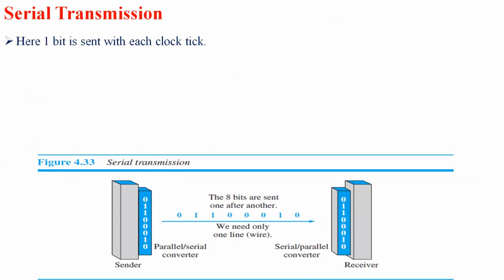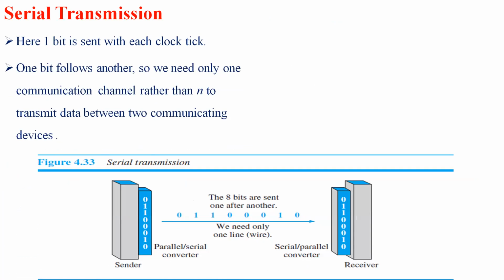In case of a serial transmission, at a time 1 bit is sent. So at each clock tick, only 1 bit is transferred. So one follows the other. If you want to send 8 bits, we need 8 different clock times. So here we have a serial transmission where they are sending 8 different bits. Here they are going to use only one link or only one wire. So each and every time only 1 bit is going to transfer, at a particular period of time.